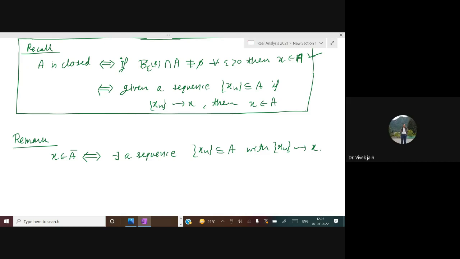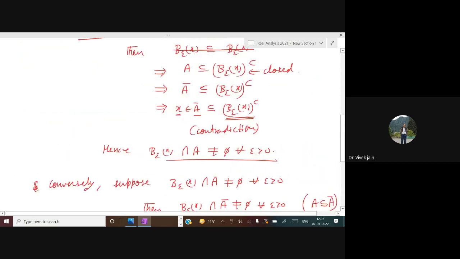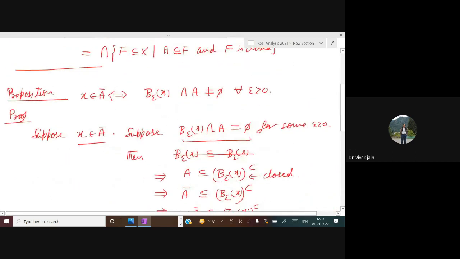Okay. See it here: X is in A closure if and only if B epsilon X intersection A is not equal to empty set for all epsilon greater than 0. This is what we have proved just now.